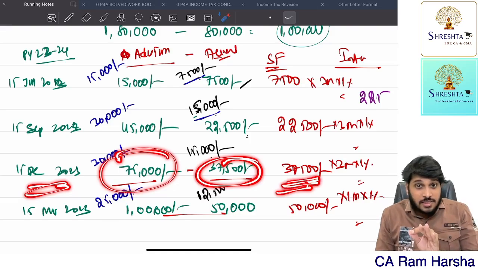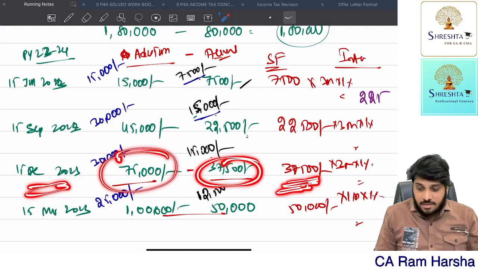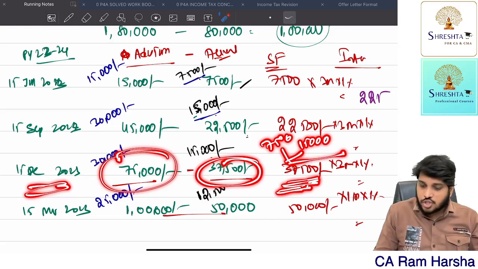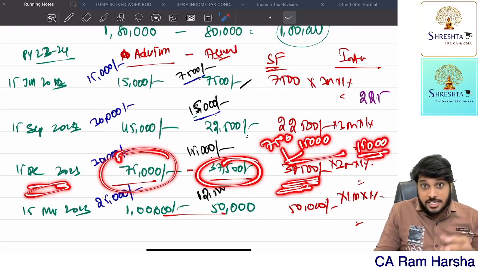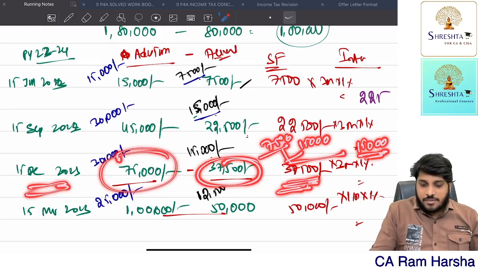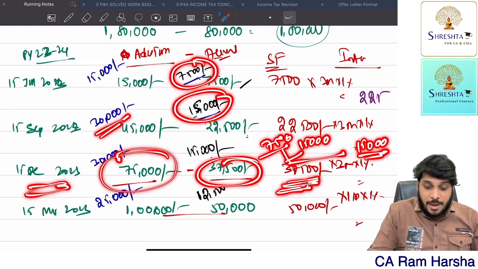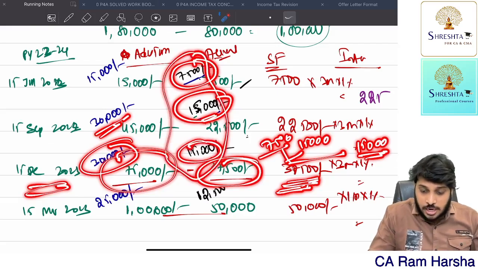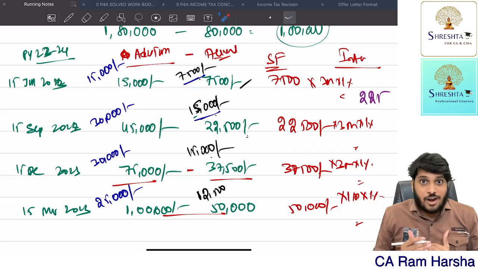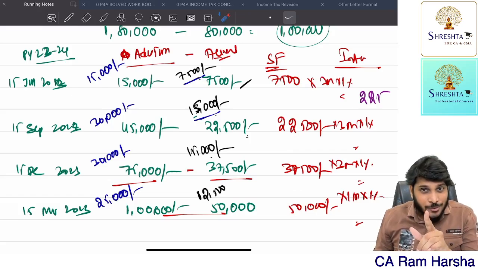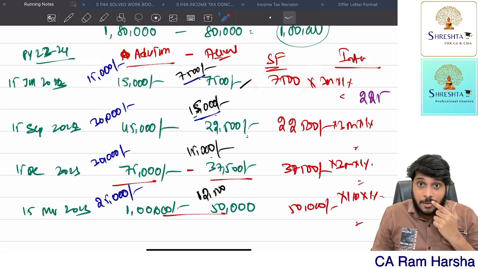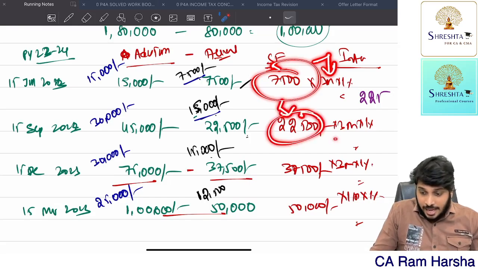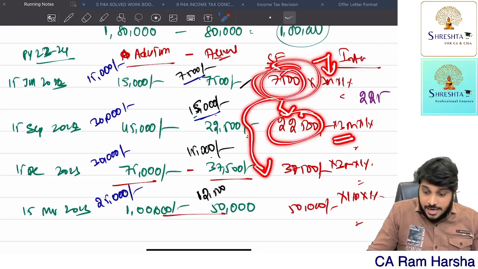How did this total shortfall of 37,500 come? In this 37,500, 7,500 is the first installment shortfall, 15,000 the second installment shortfall, and another 15,000 the third installment related shortfall. Second installment, you should pay challan 30,000, but you paid only 15,000. Third installment challan 30,000, you paid only 15,000. So put together, 37,500 is the shortfall. Got the point now? Why on 7,500 did we compute 3 months only? Actually, on the 7,500 we completed 3 months. This 7,500 is covered in this, and 3 months we computed again.